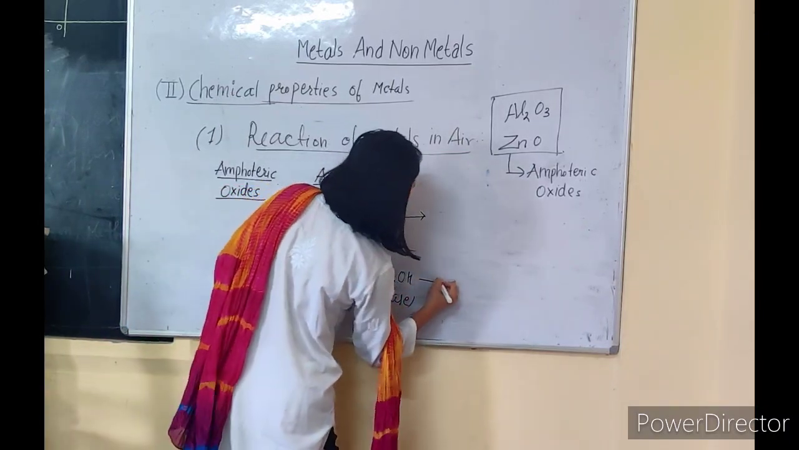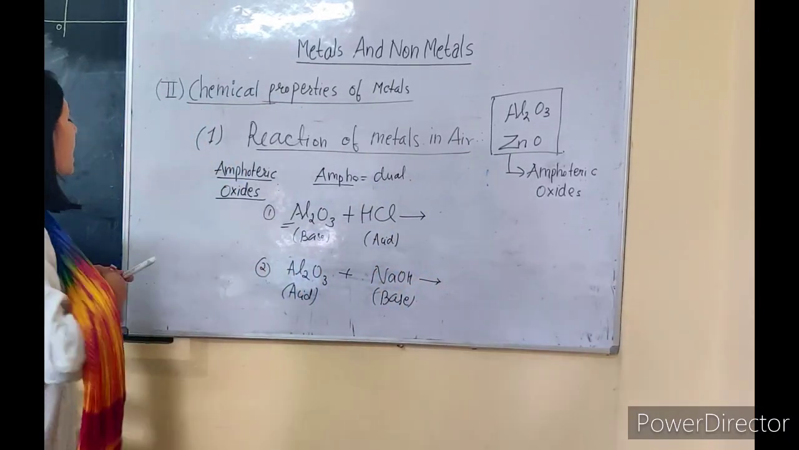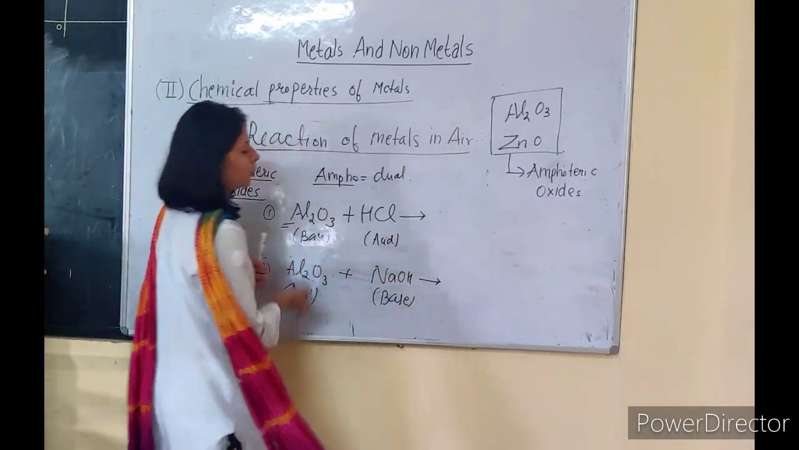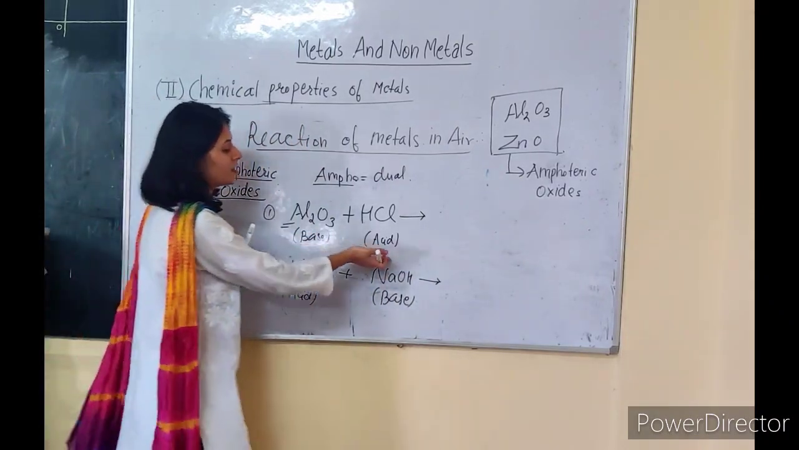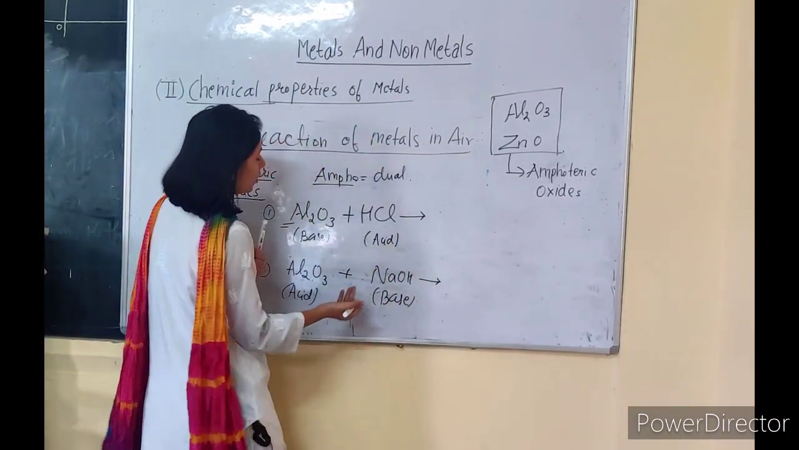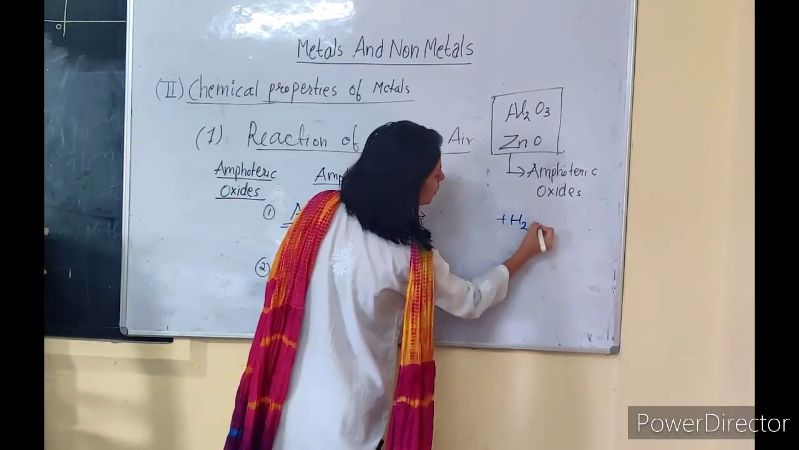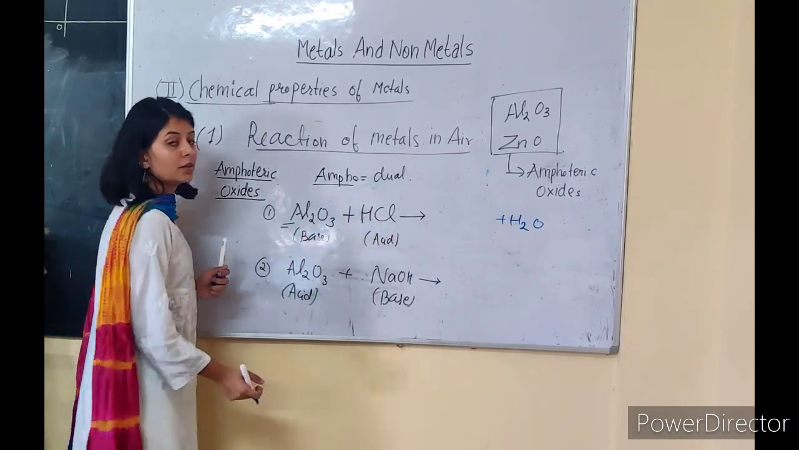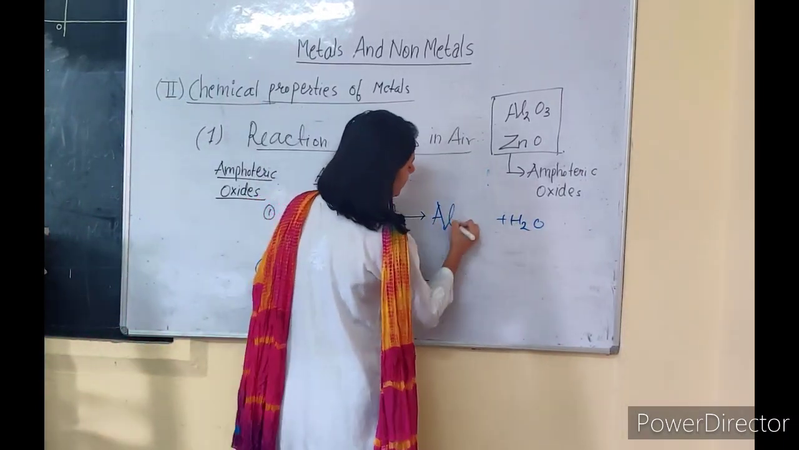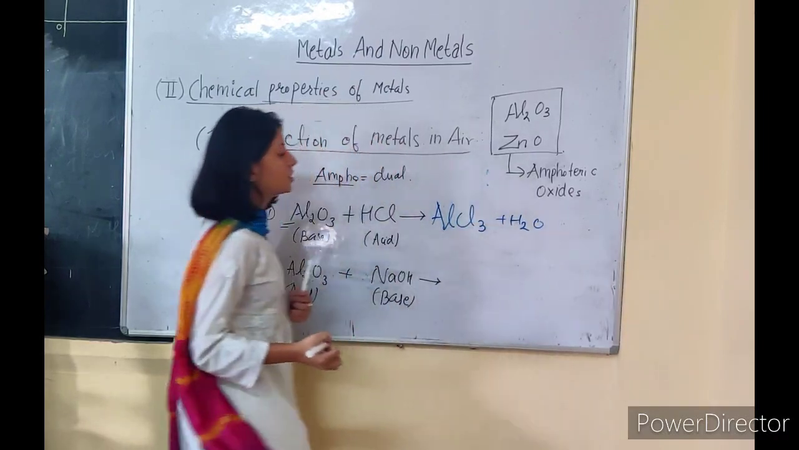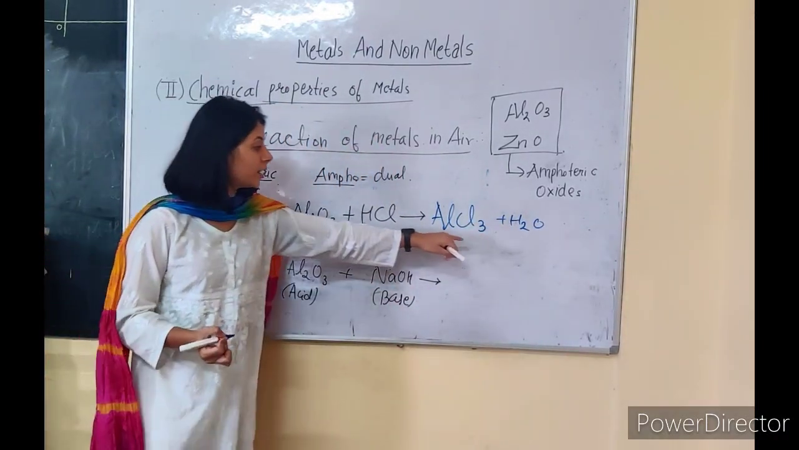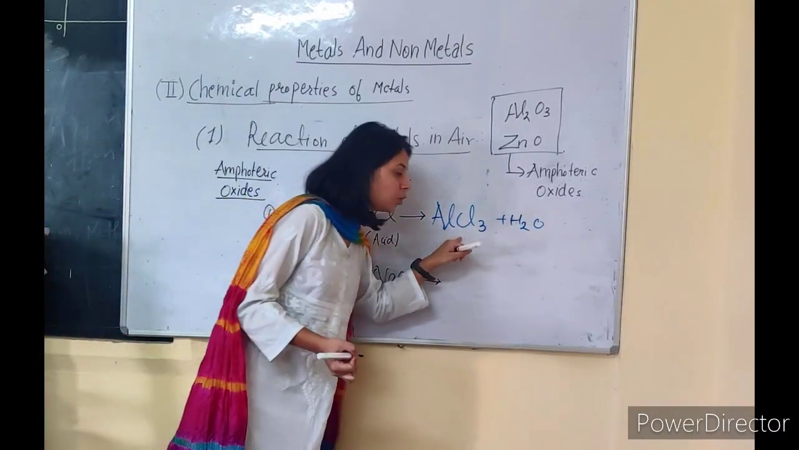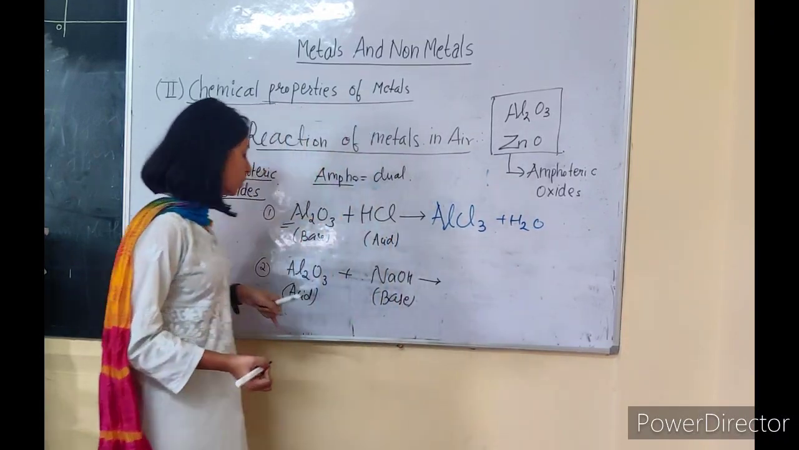So aluminium oxide will react with HCl and we will get aluminium chloride and there will be release of water. Basically it's a neutralization reaction. Base plus acid will give salt and water. The salt formed here will be, first you remove the water molecule. H2O is a water molecule. What is left? Aluminium and chlorine are left. So we will get aluminium chloride, AlCl3. So here we are getting salt plus water.